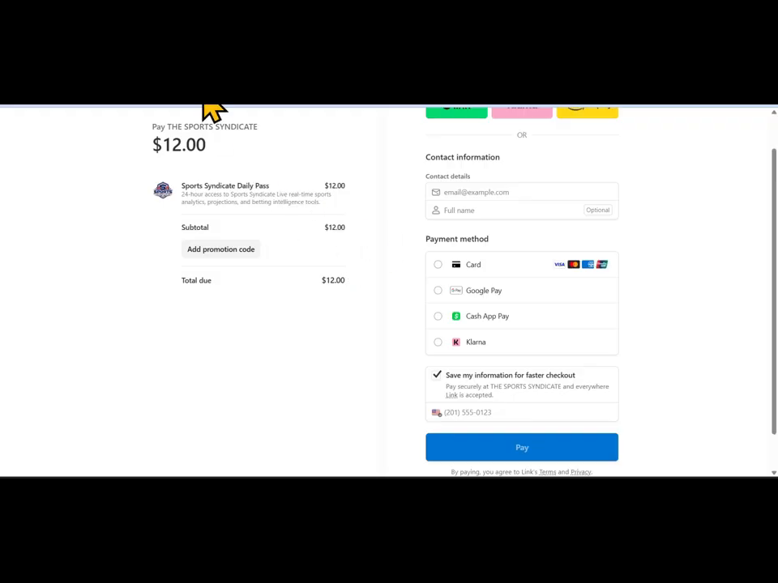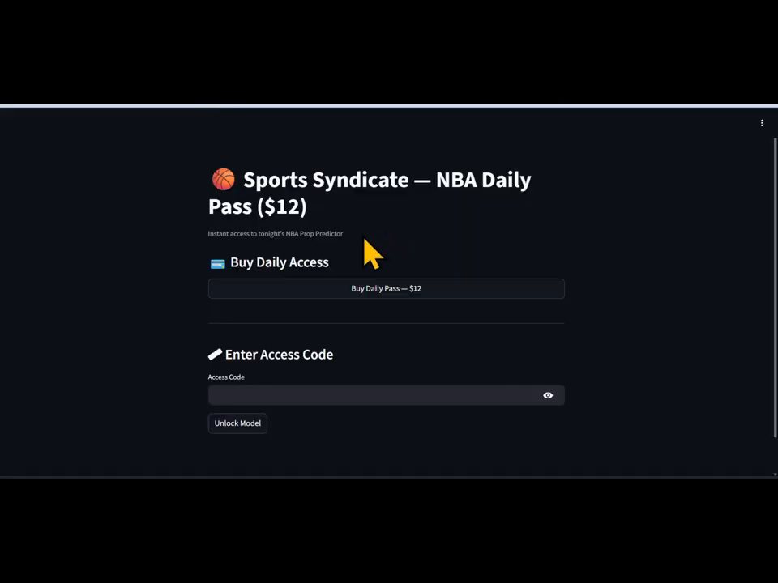When you check out, it's going to redirect you from this page, and it's going to place you right into the model. So at this point, I'm going to get the code to actually access the model. So I'll be back.